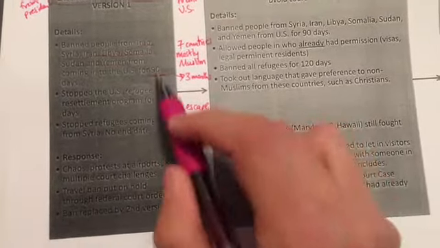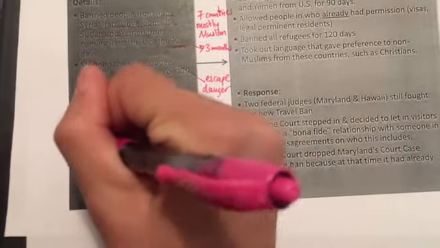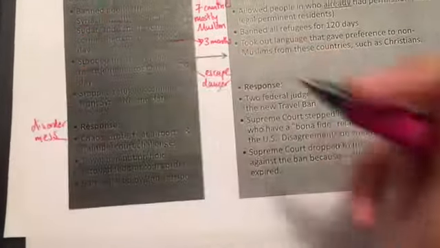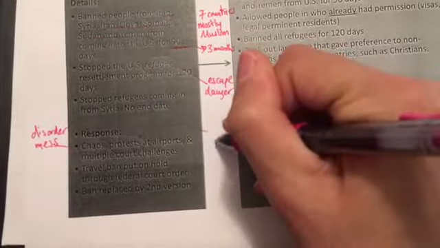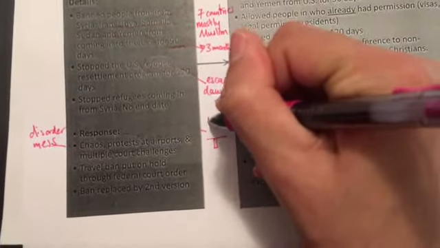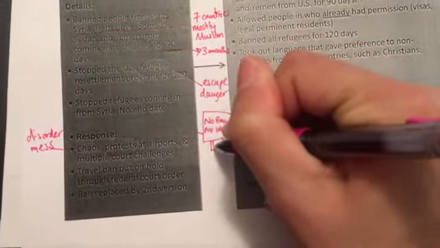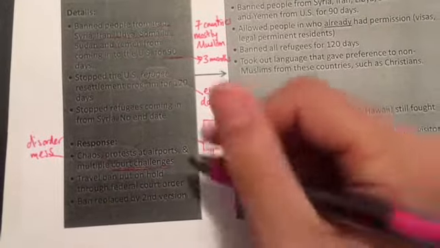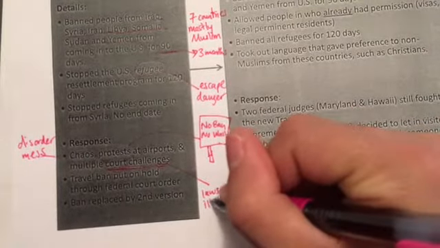So the response to this of saying that no people can come from these Muslim countries is that there was chaos. And we can circle chaos and make sure that means that there was disorder or kind of like a mess. There was protests at airports. So we could see that we saw protests saying no ban, no wall. This is my protest sign. Okay. And there are multiple court challenges. This is really important. A court challenge means that there was a lawsuit that someone was saying this might be illegal.